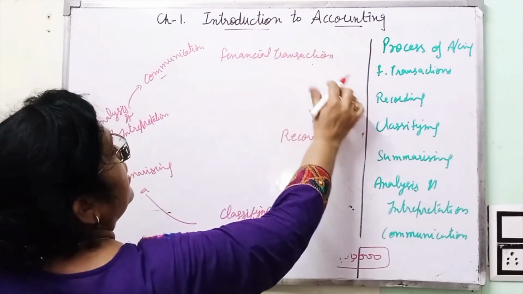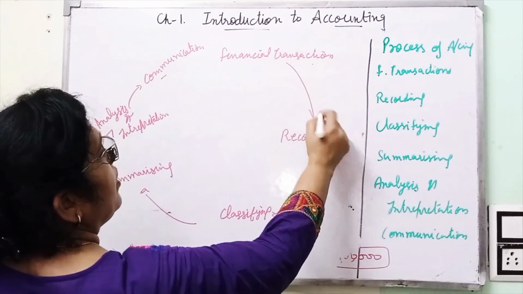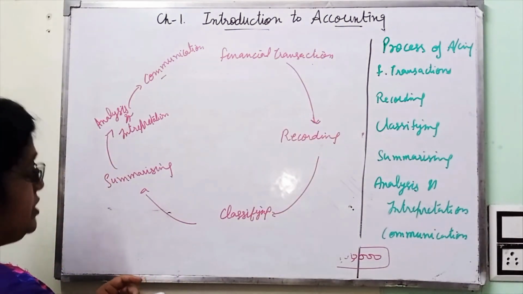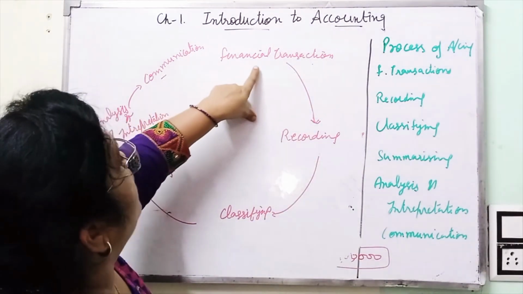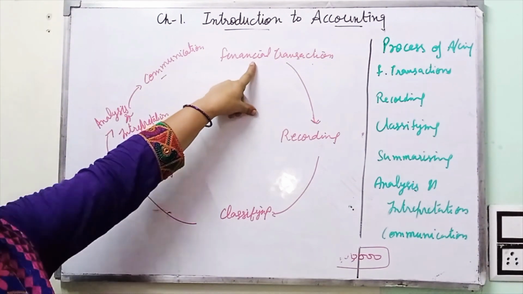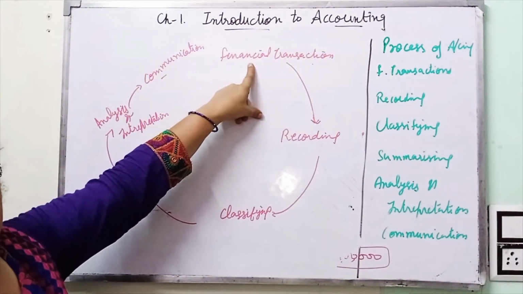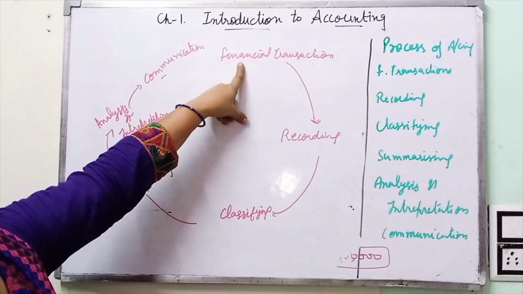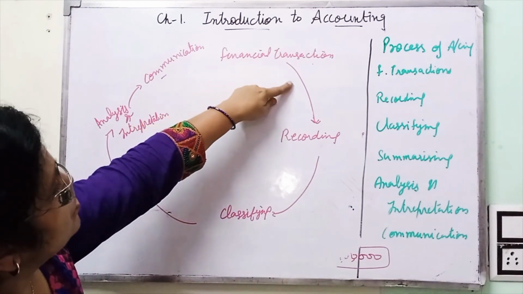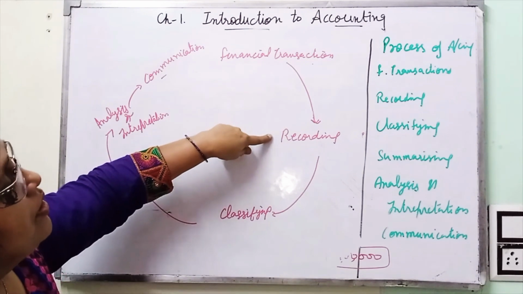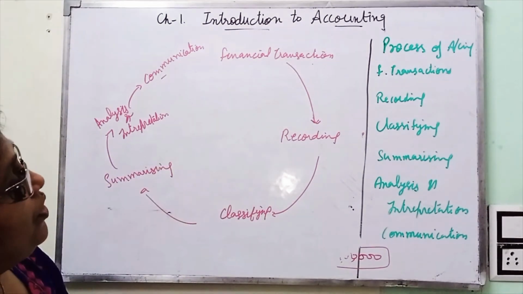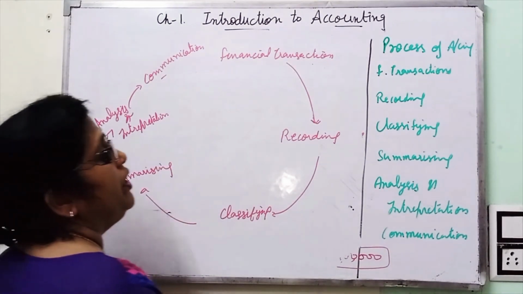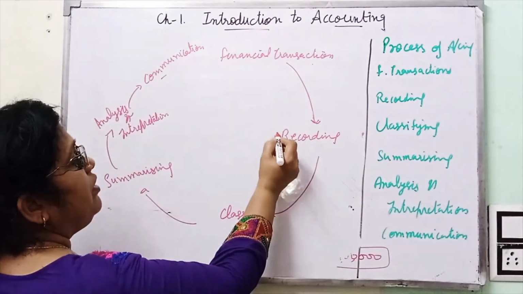Now I am explaining all these points to you. First of all, the businessman has to find out whether the transaction is financial or not. If the transaction can be converted in terms of money, only then the businessman has to take these transactions. After this, he has to record the transactions. For recording, they have to prepare journals. And which journals do we have?